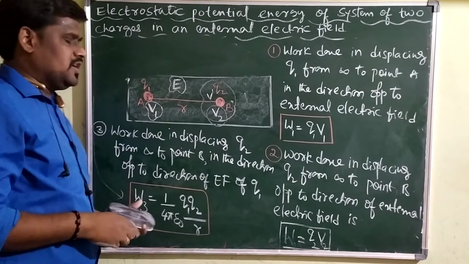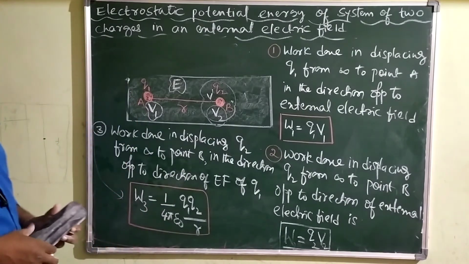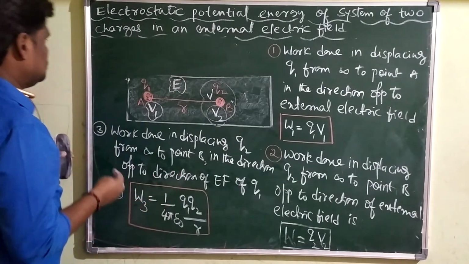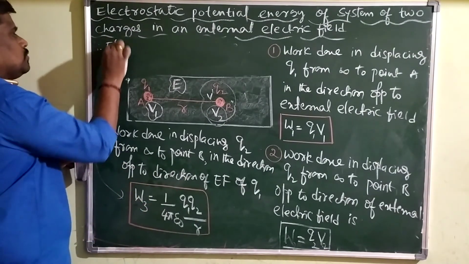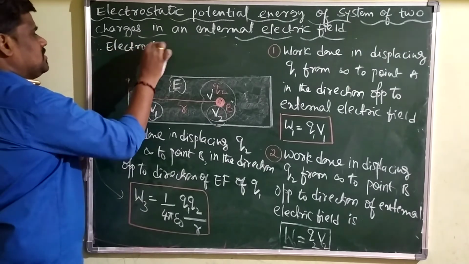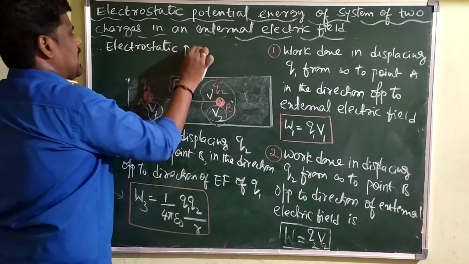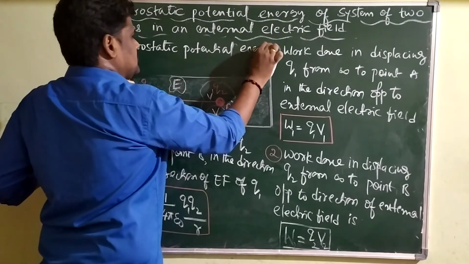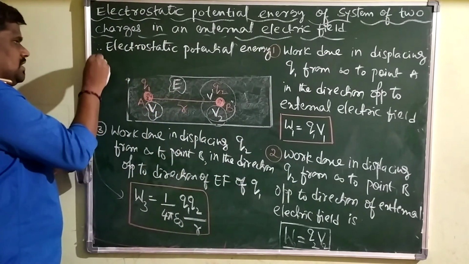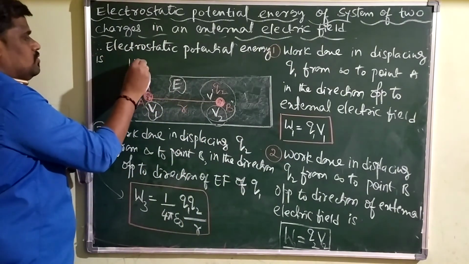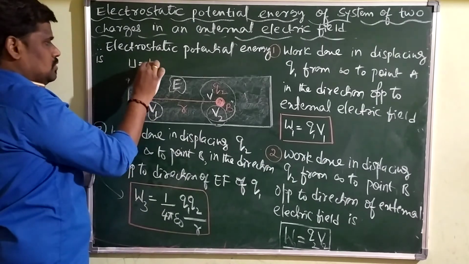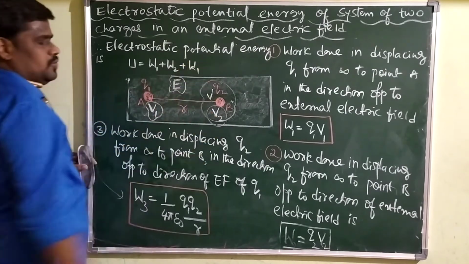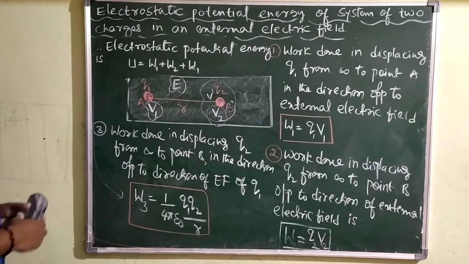Then what is the potential energy of the system here? The total work done in displacing all the charges we will call the potential energy of the system of charges. Therefore, the electrostatic potential energy. Next step. What is the electrostatic potential energy? It is given by U equals W1 plus W2 plus W3, the sum of all the works here.